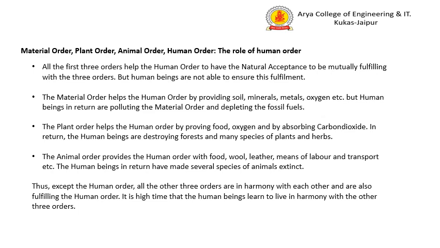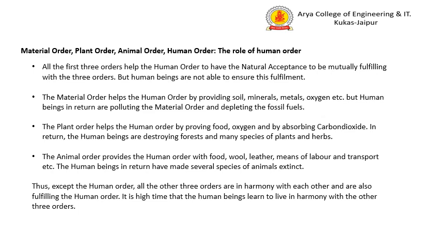Now, as I told you, all the first three orders are mutually fulfilling their needs, and that is why the balance is maintained. But human beings are not able to do that. The material order is providing all the soil, minerals, metals, etc. to the human order, but the human order is exploiting all that nature is providing. It's taking too much from it but not giving it back. It is polluting the material order, there's depletion in the fossil fuels, there is soil erosion. All these problems are coming up because the human order is not understanding its responsibility.